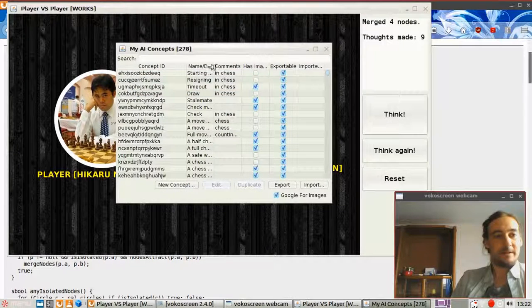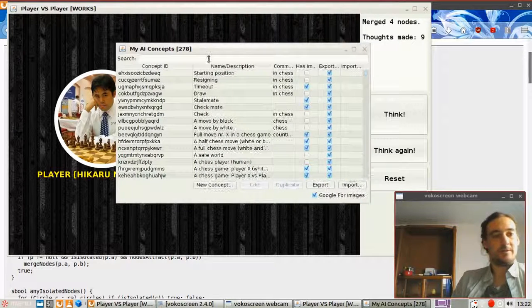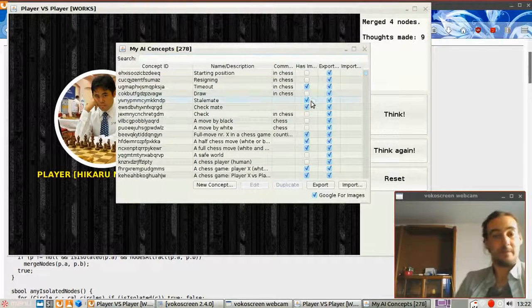Here are my AI concepts for chess. I just put some concepts in here that make sense. Resigning, timeout, draw, stalemate, checkmate, and so on. And we can use these concepts to reason about chess. There'll be much more to come here.